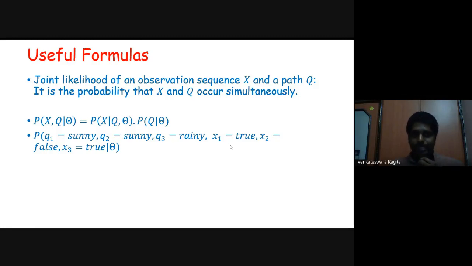So that is written as the probability of X comma Q given theta, which is equivalent to the probability of X given Q comma theta, times the probability of Q given theta. We already know how to determine the probability of X given Q comma theta, and we also know how to determine the probability of Q given theta. So an example for this could be: what is the probability of Q1 to Q3 being sunny, sunny, rainy, and X1 to X3 being true, false, true?